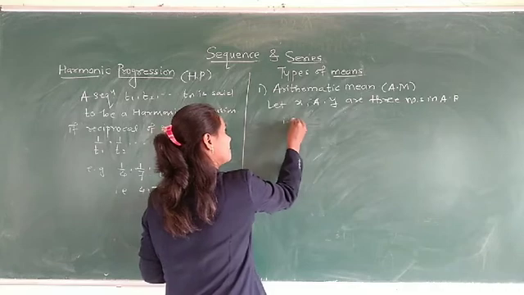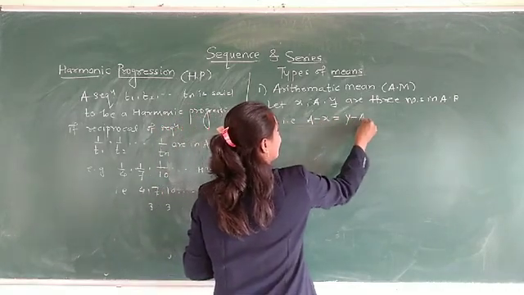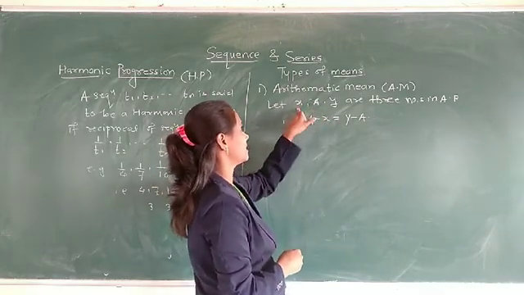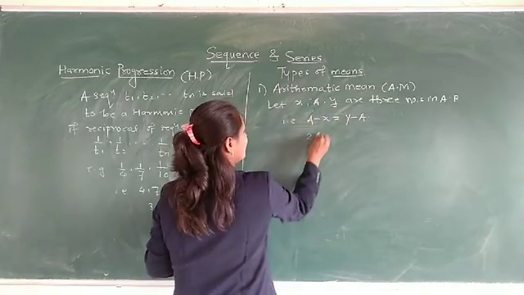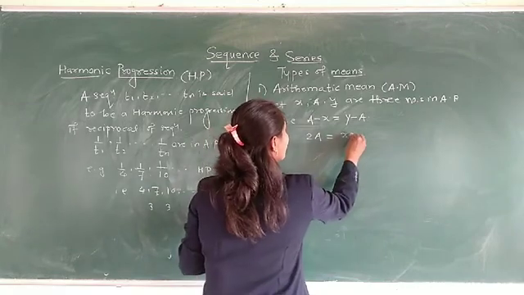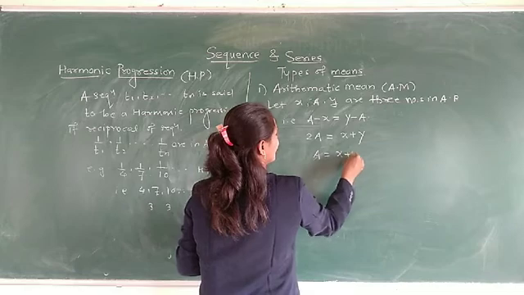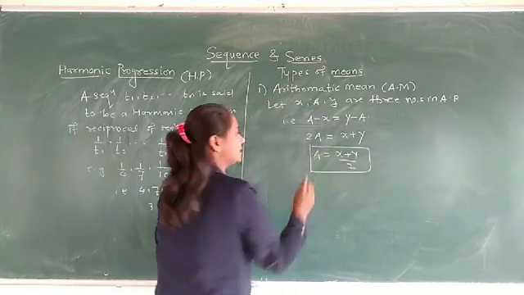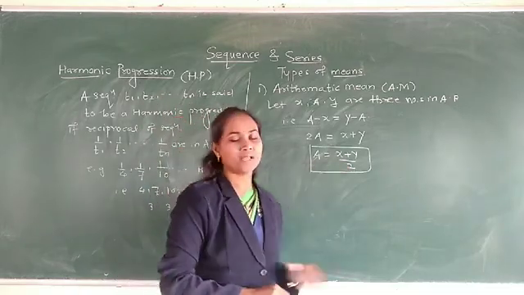That means a minus x is equal to y minus a, that is, T2 minus T1 is equal to T3 minus T2. Here, minus a goes to the other side giving 2a, and minus x on that side becomes plus x. Therefore, a is equal to (x plus y) upon 2. Therefore, the arithmetic mean between x and y is a equal to (x plus y) upon 2.